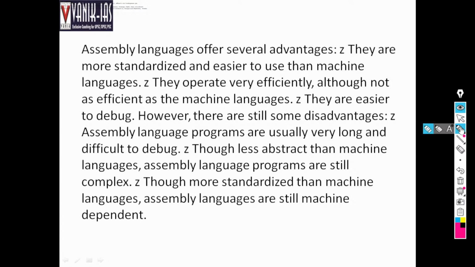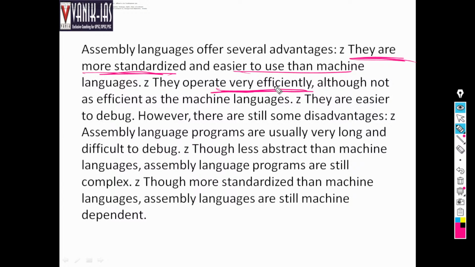What are the advantages of assembly language? First, they are more standardized, not 0s and 1s. They are more standardized and easier to use in the machine. They operate more efficiently as compared to machine language, where it is 0 and 1. Although not as efficient as a machine.